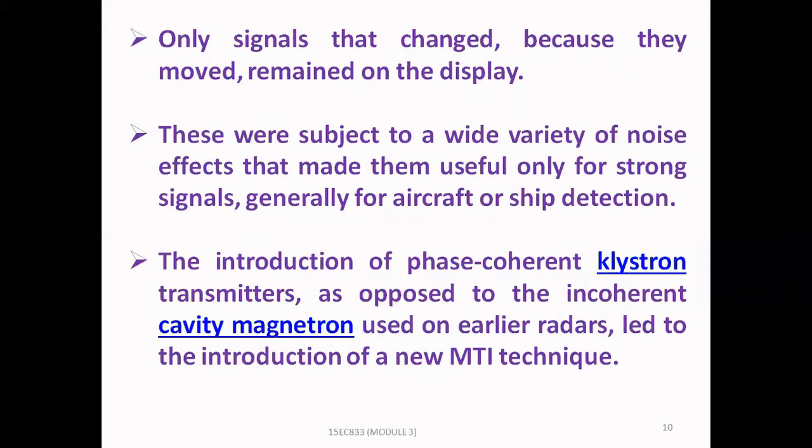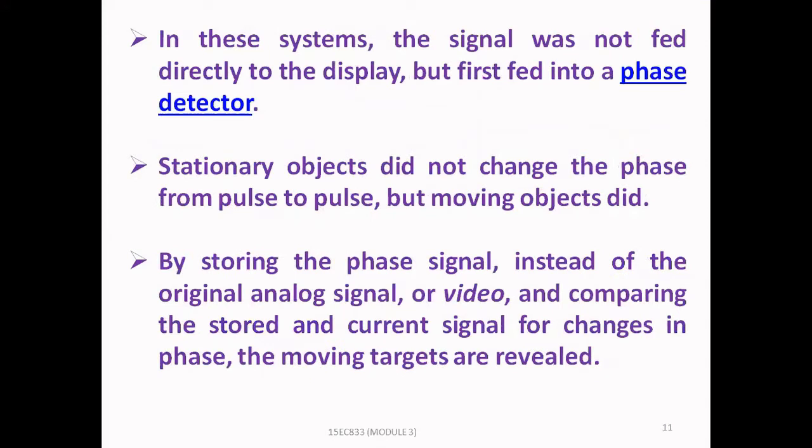These were subject to a wide variety of noise effects that made them useful only for strong signals, generally for aircraft or ship detection. The introduction of phase coherent klystron transmitters, as opposed to the incoherent cavity magnetron used on earlier radars, led to the introduction of a new MTI technique. In these systems, the signal was not fed directly to the display but first fed into a phase detector. Stationary objects do not change with the phase from pulse to pulse, but moving objects did. By storing the phase signal instead of the original analog signal or video and comparing the stored and current signal for changes in phase, the moving targets are revealed.